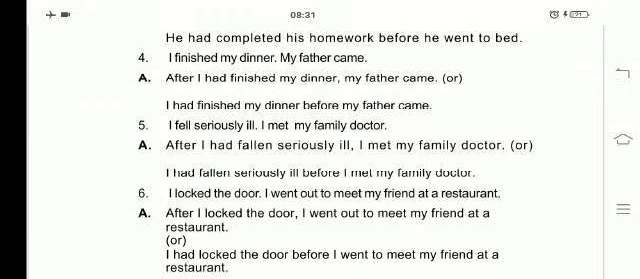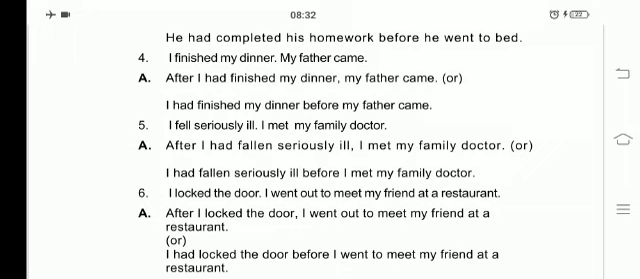Now fifth one. I fell seriously ill. I met my family doctor. After I had fallen seriously ill, I met my family doctor. Here, along with had, we are changing the word as fallen. Means the form of the verb has changed. Fell has changed to fallen. After I had fallen seriously ill, I met my family doctor.